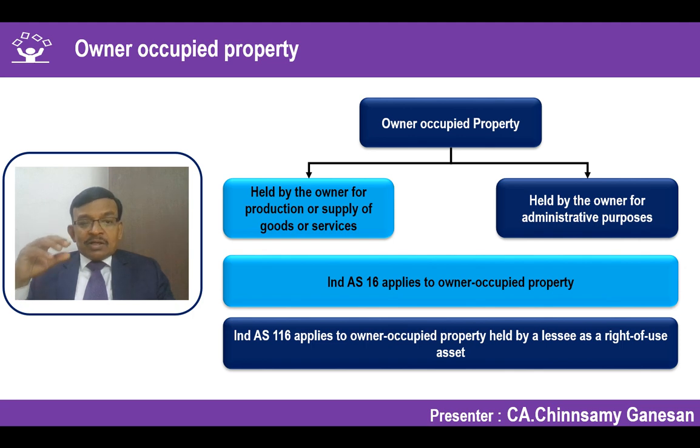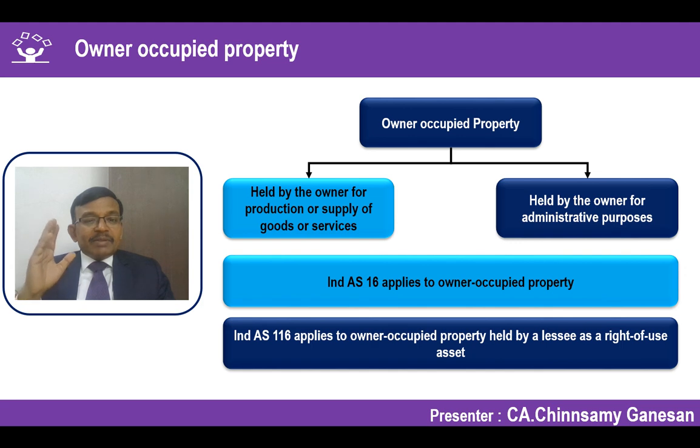Whereas if I do not own the property, but I control the property and I have a right to use that property under a lease, then that goes into Ind AS 116 Leases, where we are saying there is a right of use asset. The right of use asset is like an intangible asset, but the intangible asset standard Ind AS 38 specifically excludes that particular item.